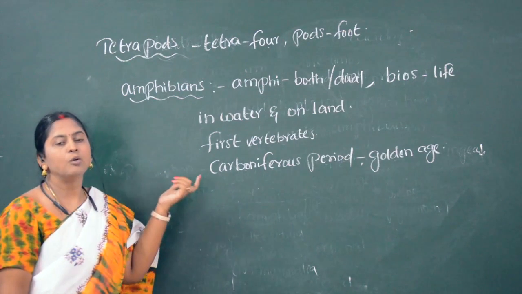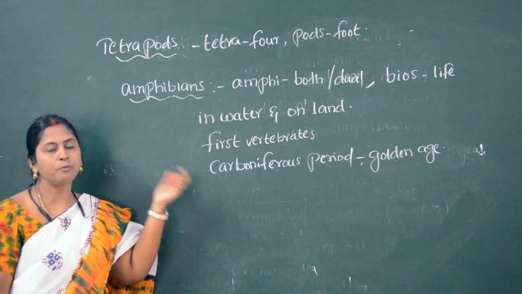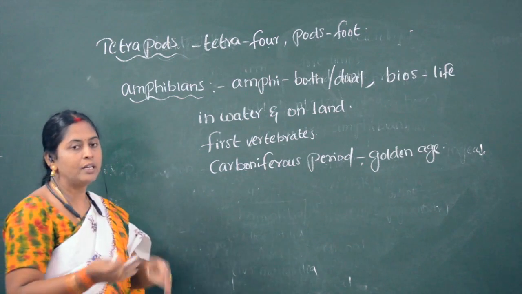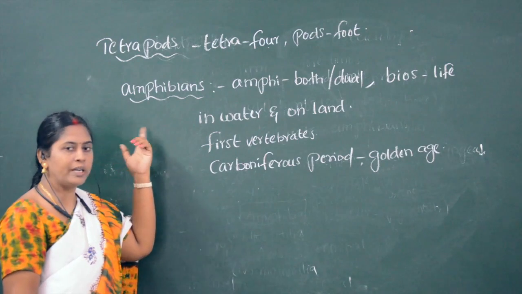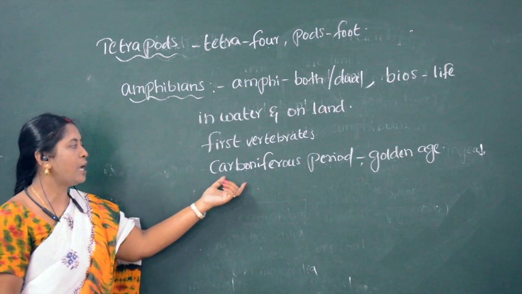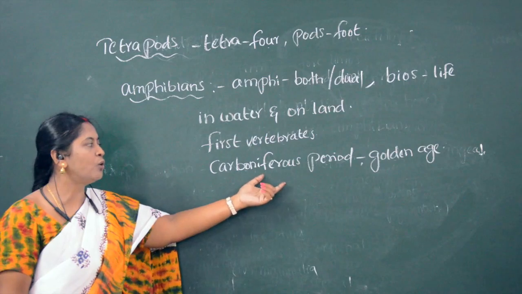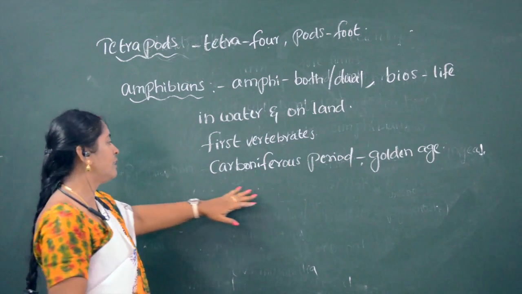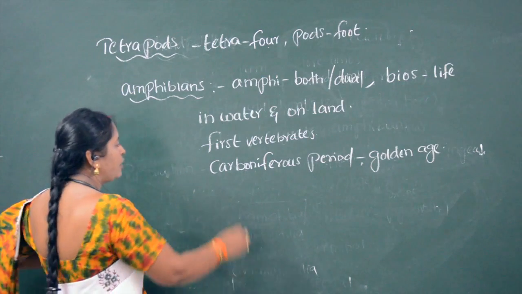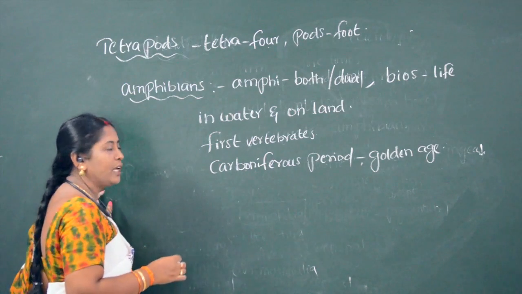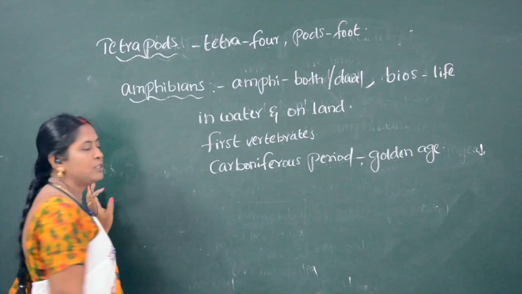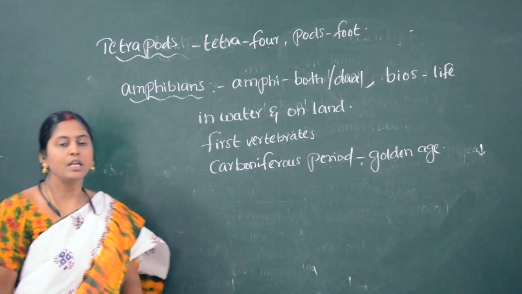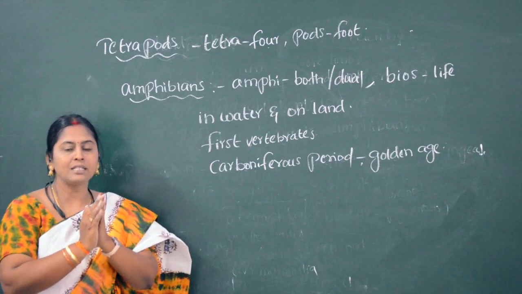Yesterday we saw the golden age of Pisces. The golden age of Pisces is the Devonian period, whereas the Carboniferous period is the golden age of amphibians. They may ask this in this way also. So the Carboniferous period is the golden age of amphibians.